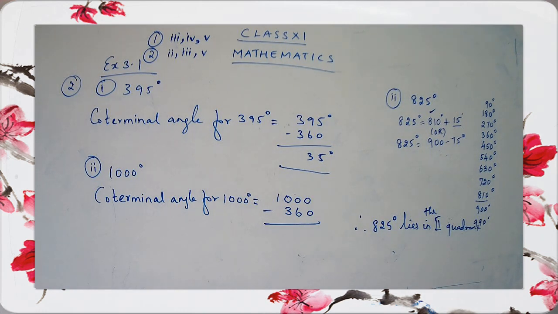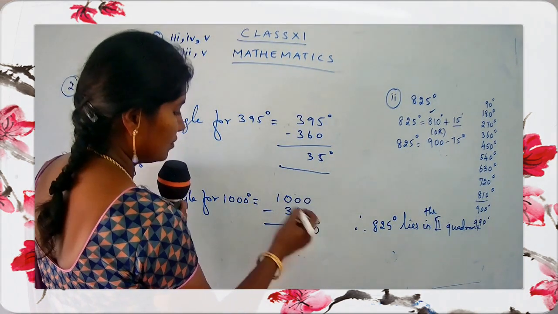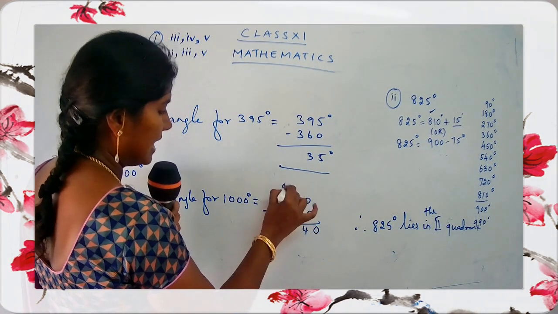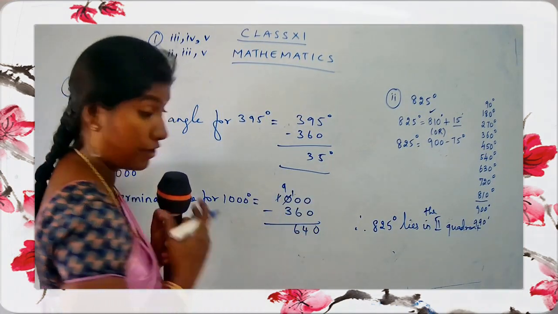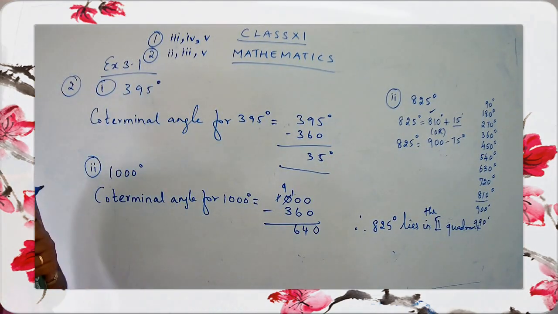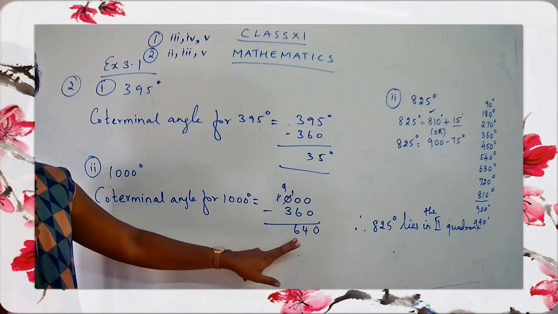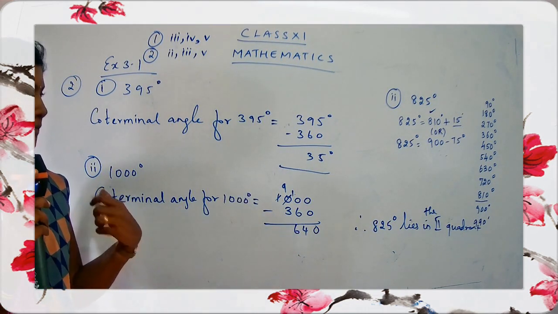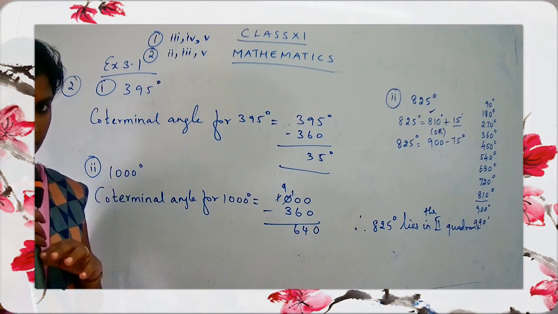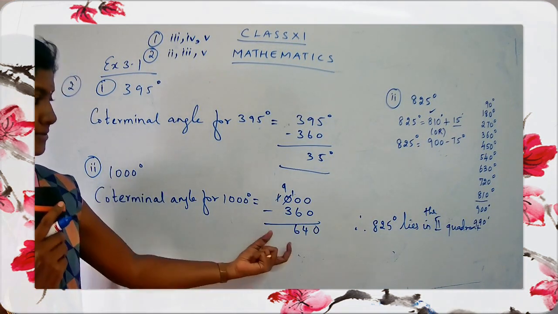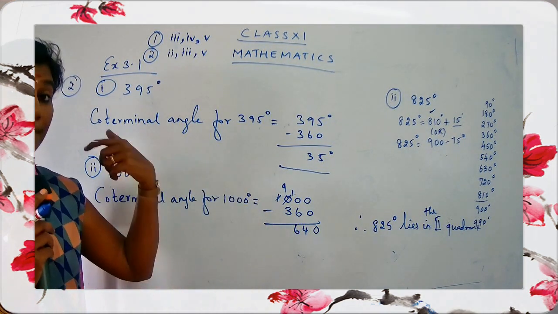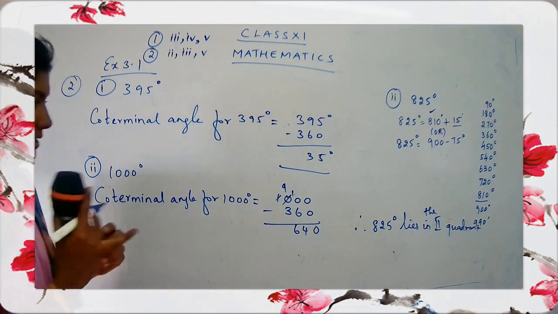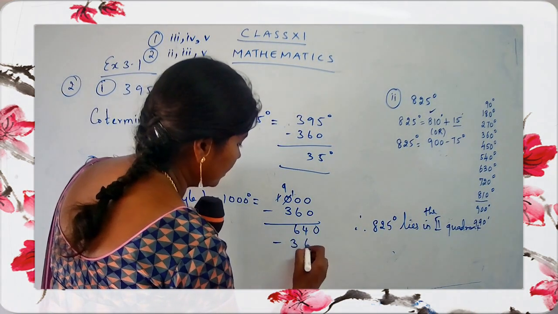So what do you get here, children? We get 640. Yes, that is 0, 0, 0. 10 minus 6, 4. This is 9. So this goes off. So 640. But still, we did not receive an angle which is lying between 0 to 360. So what do you have to do again? Yes, you have to subtract again by 360. So do it here again, 360.